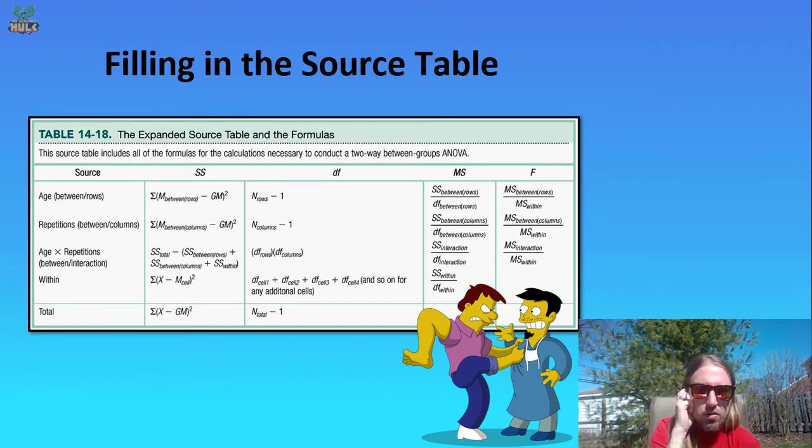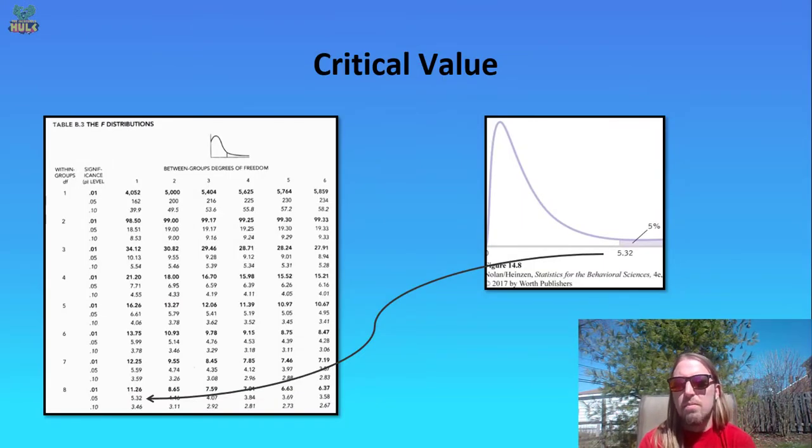We already know all our degrees of freedom, and so if we plug all of our values in and compare them to our critical value, remember we always need a critical value for our hypothesis test. In this case, we still have between groups degrees of freedom, so you're going to have a critical value that may differ for each different term, each different independent variable. If you have an independent variable that you're testing that has 14 levels, then your critical value will be different because the between groups degrees of freedom will be 13.